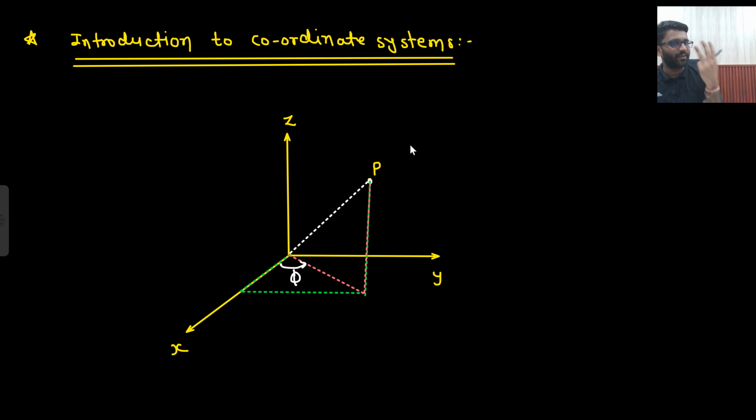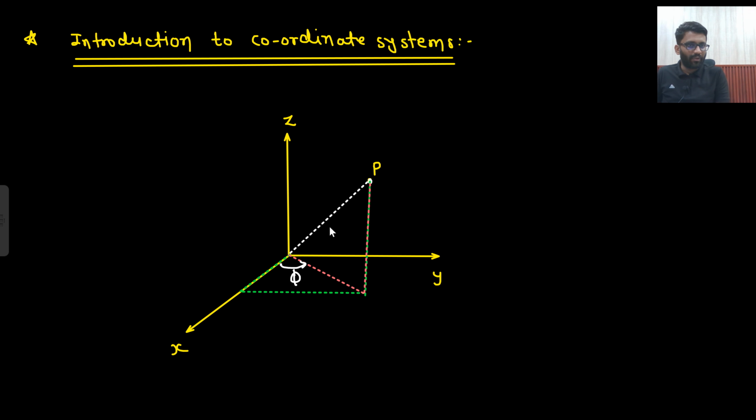All will need three coordinates. This needs X, Y, Z. This we have almost studied, right? X, Y, Z. This guy will need this distance. No, this guy will need one angle as well. This guy will need this distance only. No, this guy will need angle as well. This guy will need another angle. So that I will tell when we study spherical coordinate system. So on this concept, your complete coordinate system is based.